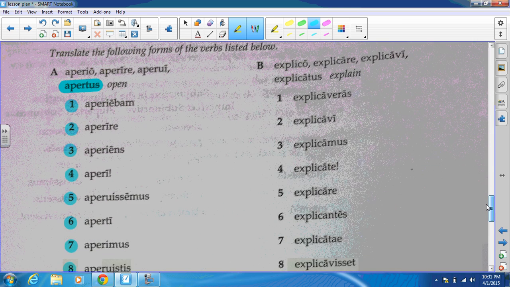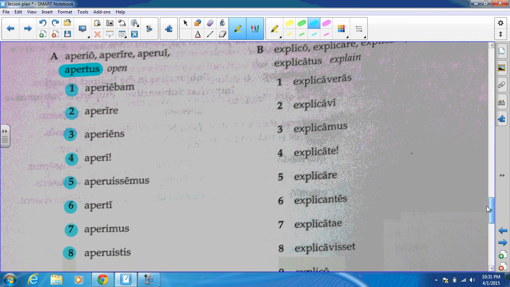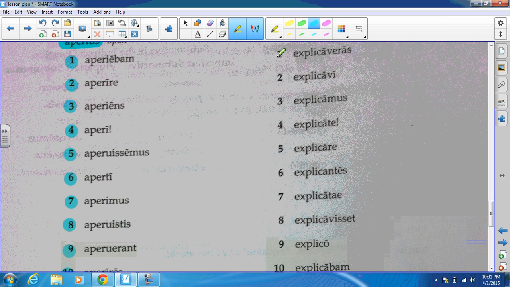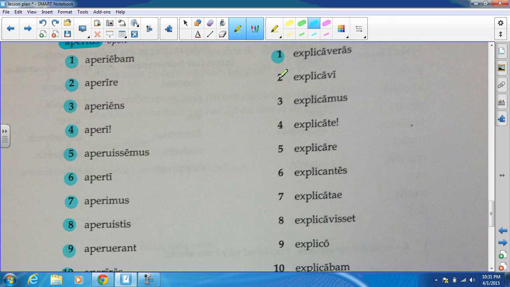Looking at explico, explicavit, etc. We're going to start with number 1. That is pluperfect, so you had explained. Perfect: I explained. This one is present: we explain. That's the command, plural command, because of the te at the end of it: explain. To explain, that's the infinitive. Present active participle, explaining. Perfect passive participle, having been explained.